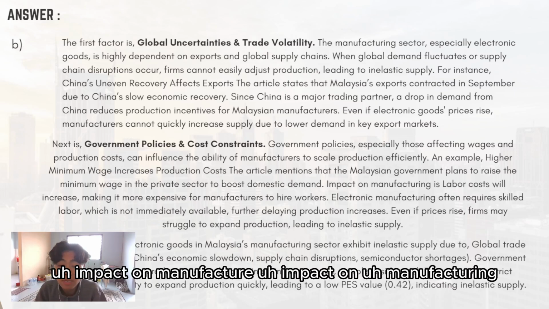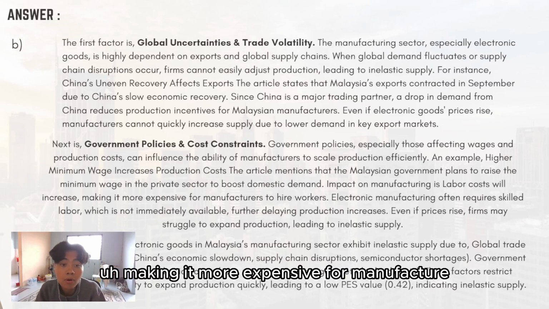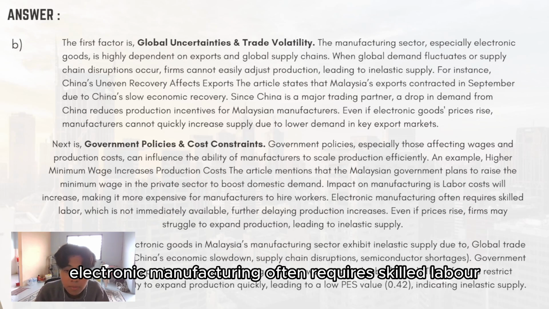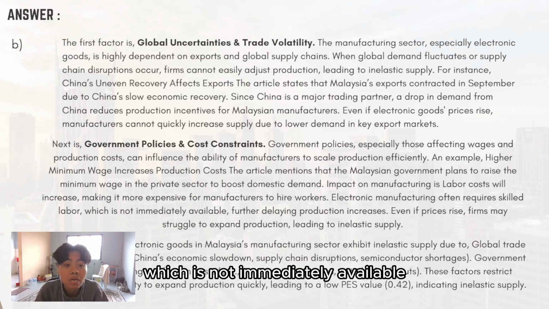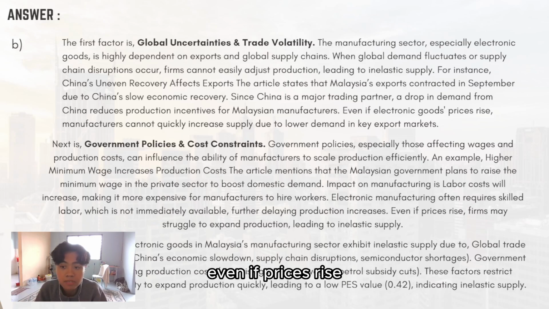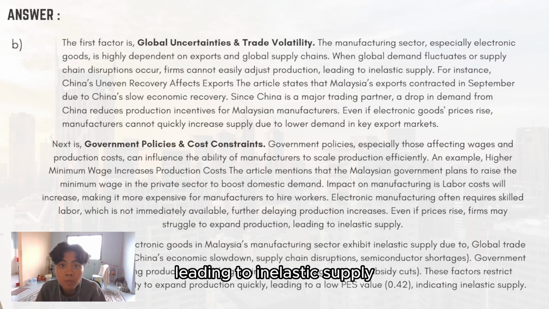The impact on manufacturing is that labor costs will increase, making it more expensive for manufacturers to hire workers. Electronic manufacturing often requires skilled labor which is not immediately available, further delaying production increases. Even if prices rise, firms may struggle to expand production, leading to inelastic supply.